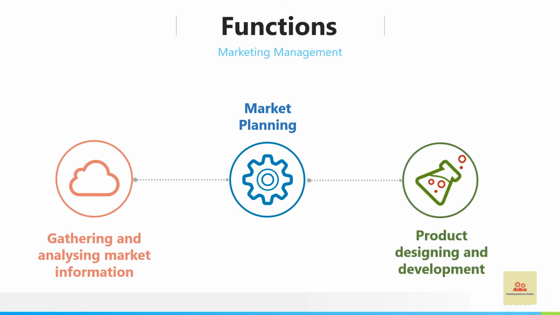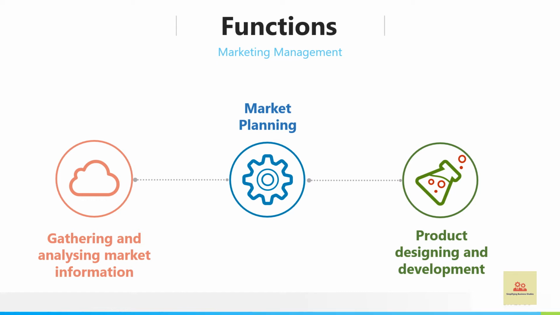The next function is product designing and development. Every marketer offers a product or a service to the customer, but what product or service he has to offer should be planned. So planning includes decisions regarding the different aspects of the product, like what quality is to be there, what shape, what size, what can be the variety of the product, what packaging it requires, and how the product will be marketed.